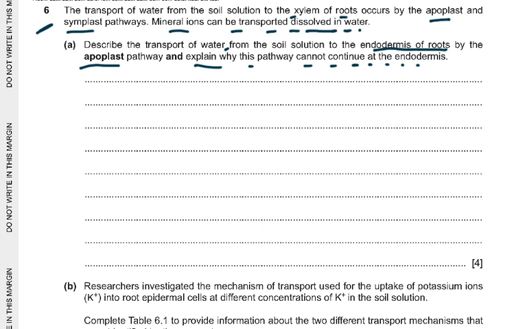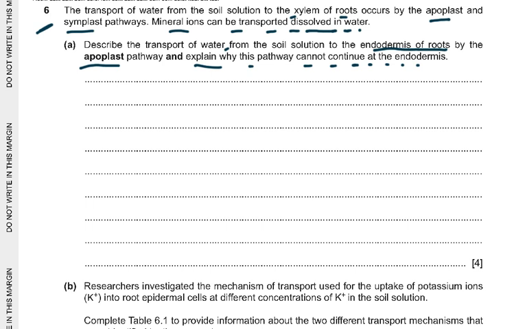Then the apoplast pathway reaches the endodermis and cannot cross because it stops with the Casparian strip, which is present in the endodermal cells. This is made up of suberin, which is a waxy, waterproof, impermeable layer. And then all the movement of water is down a water potential gradient. And this is the non-living pathway.